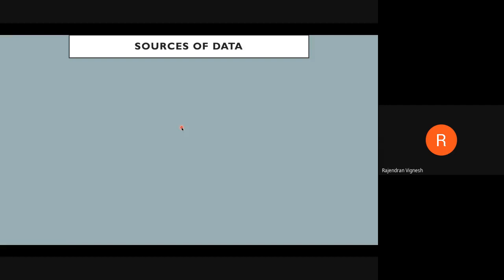So the data we are talking about is time series data. How will time series data be? For example, you can see on the right. Is the picture clear? Yes, sir. So in hydrology, we speak about only time series data.